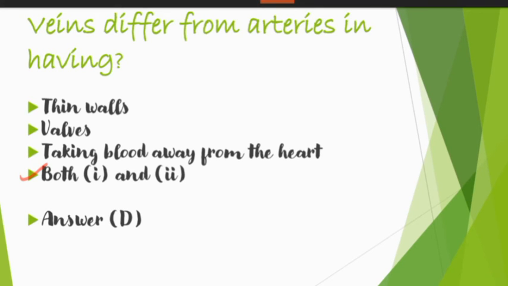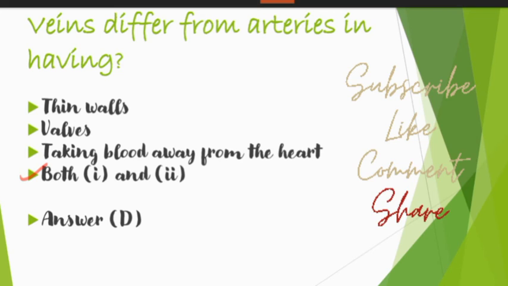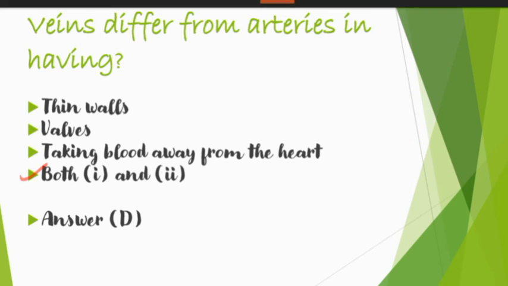The next option is valves. Yes, veins do have valves because the blood in veins is not that jerky, means it does not move with that much pressure, so it needs valves so that the blood can move in one direction only. Arteries don't have any valves because the blood in arteries moves with great pressure, so we do not need any valves.